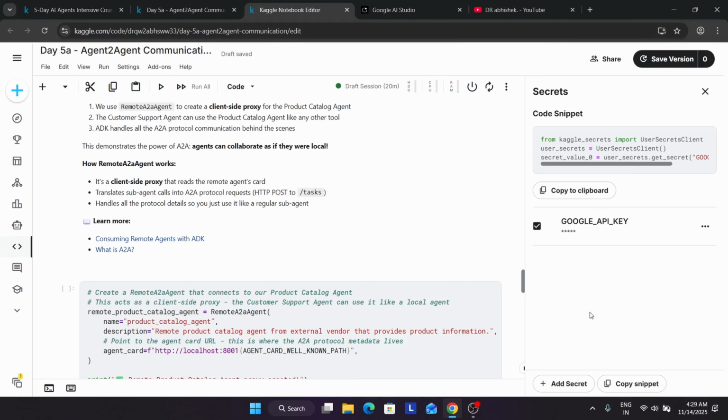So for example, here in the customer support agent, it uses the remote agent like any other tool. When you call customer support and want to talk to the product catalog agent, basically your friend knows all about the product, and you just talk to the local, basically the remote A2A agent proxy. You tell your local assistant, "Hey, my friend asked about the price of item X," and here we don't have to worry about phone numbers like earlier. Without the remote agent, we treat our local assistant like they are our friend only, right?